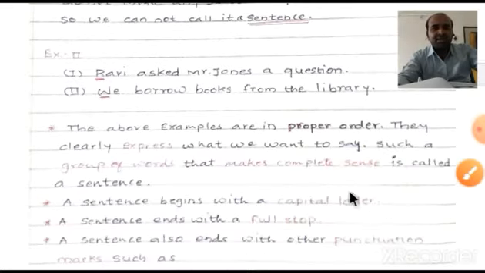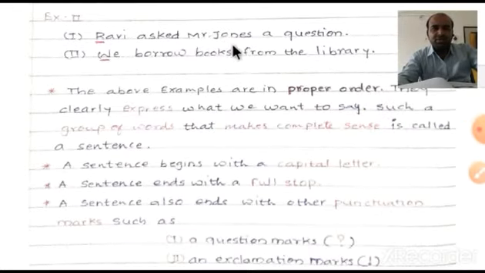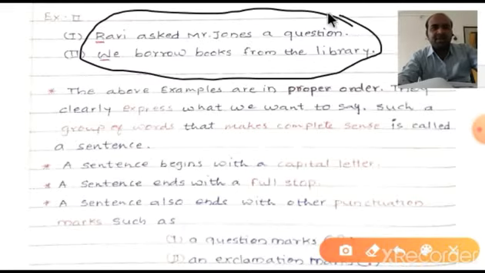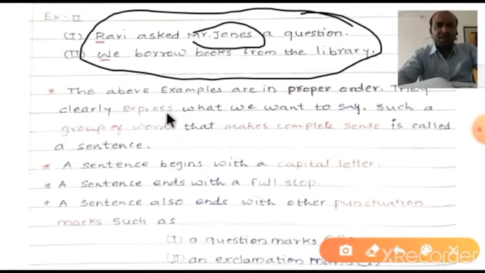Now look at this another example. Ravi asked Mr. Jones a question, and we borrow books from the library. When we look at this example, we can understand. Here is a person, Ravi, and Ravi is asking the question to whom? Mr. Jones. So now it has a proper sense. It creates meaningful things that are going on, so we can say that this is a sentence.